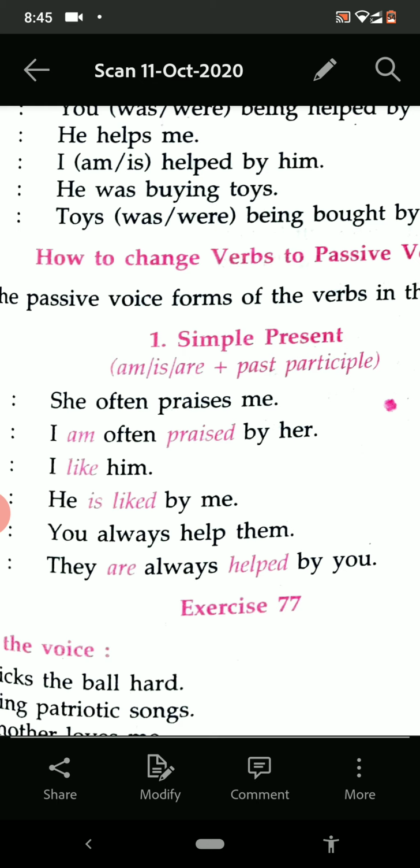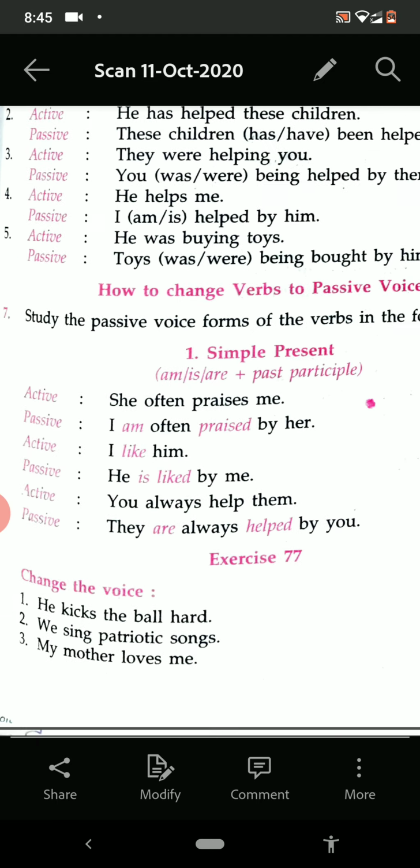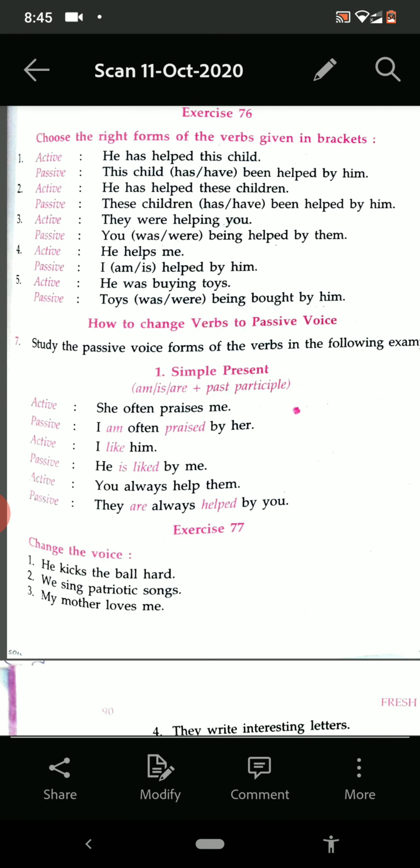See exercise 77, it is given downside. Let us try to solve one, two, three. He kicks the ball hard. Kicks is simple present. The ball is the object. He is the subject. Then the object will be changed into subject. The ball is kicked hard by him.